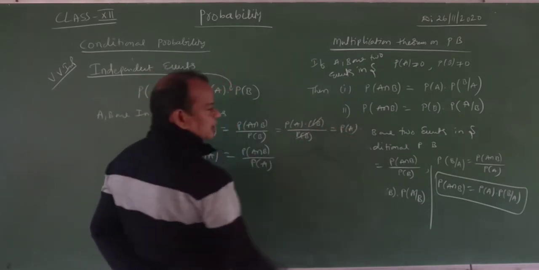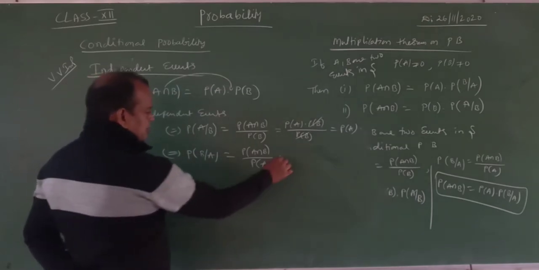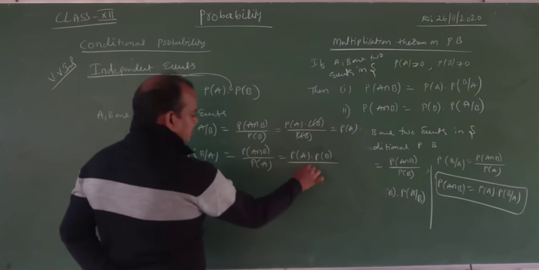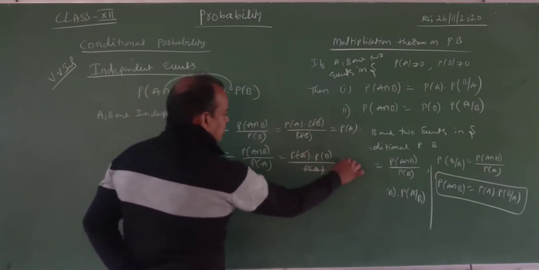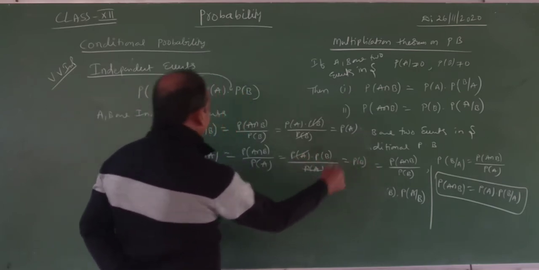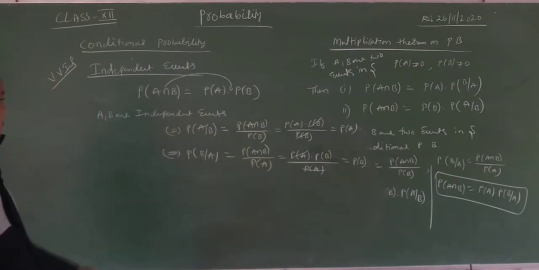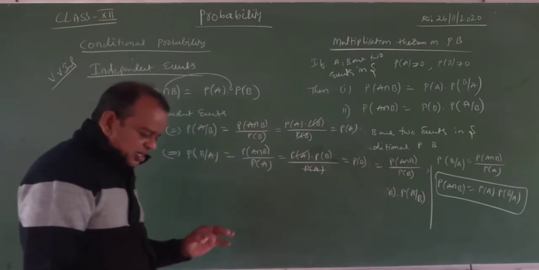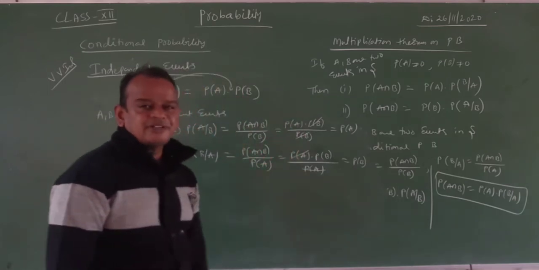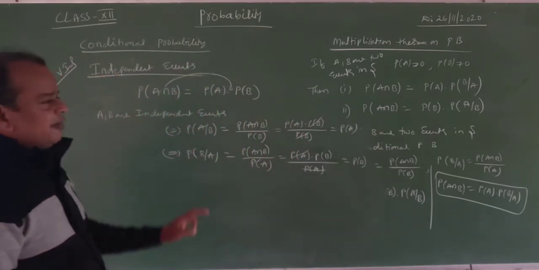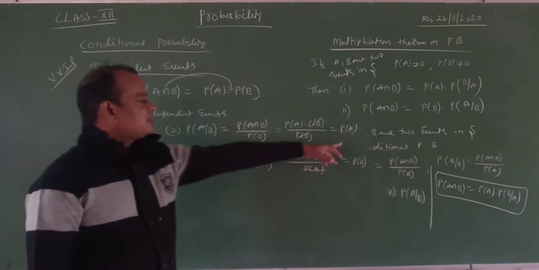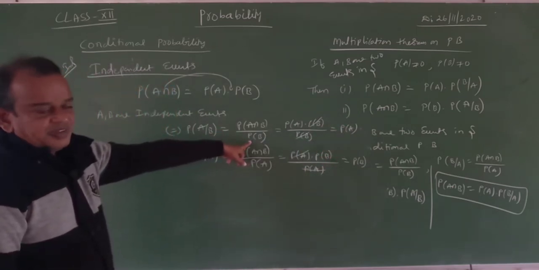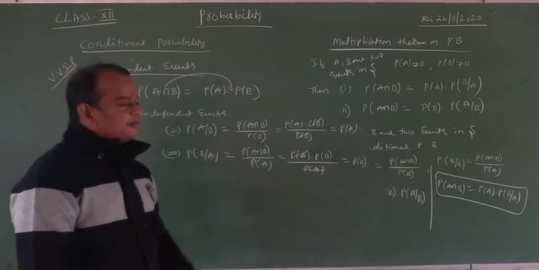Probability of A. Here also, probability of A into probability of B by probability of A is probability of B. Whenever A, B are independent events, this is a 1 mark question, very, very important, my dear friends. If A, B are independent events, then probability of A given B is equal to probability of A. Here the denominator must be cancelled. Probability of B given A is equal to probability of B.